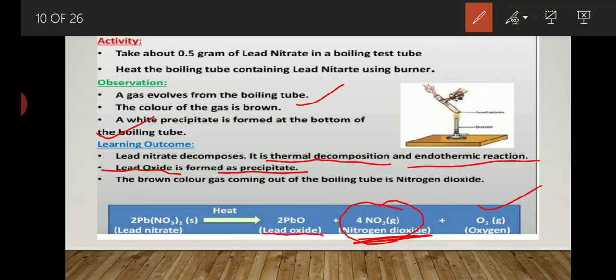Last year in the board examination, this reaction was given and it was asked which color gas gets evolved in this reaction, and to write down the name of that gas. So because of the liberation of nitrogen dioxide, this reaction and this activity become very important. So please keep it in your mind. Now, as we discussed, let's start electrolysis of water.